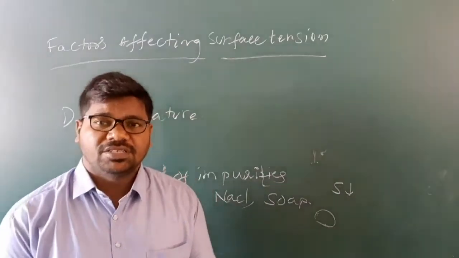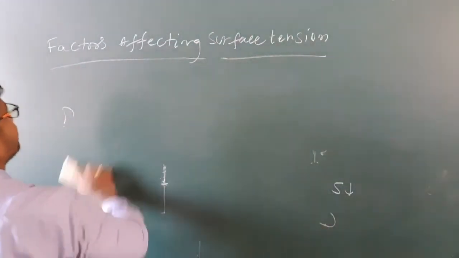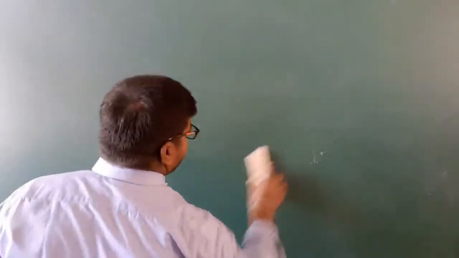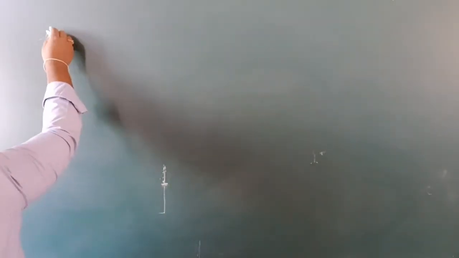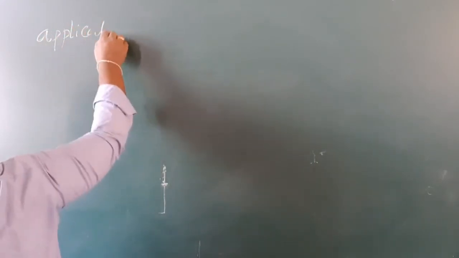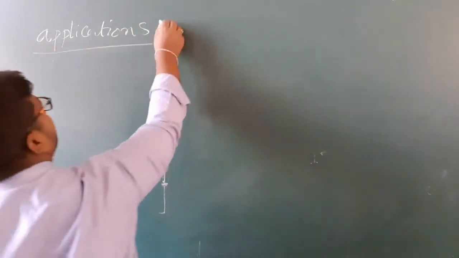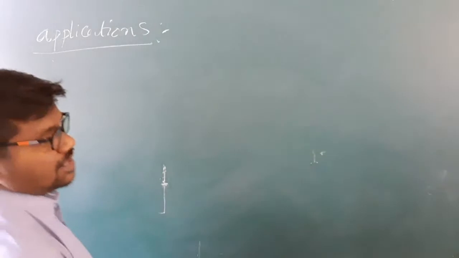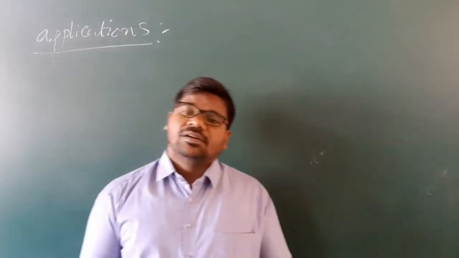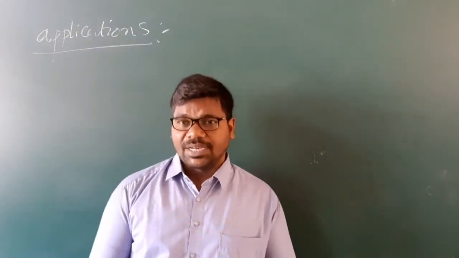So coming to applications. Due to surface tension, a raindrop or mercury drop is always spherical.